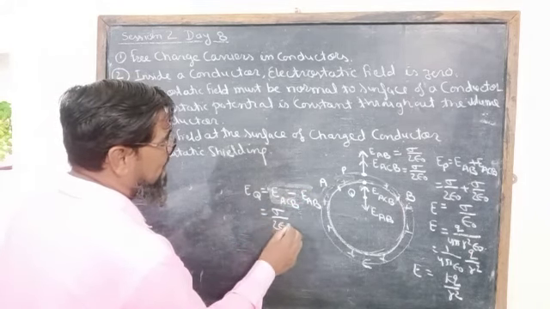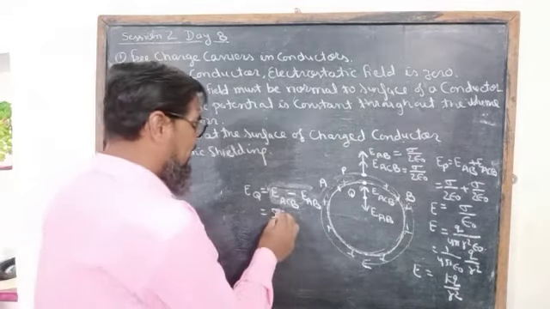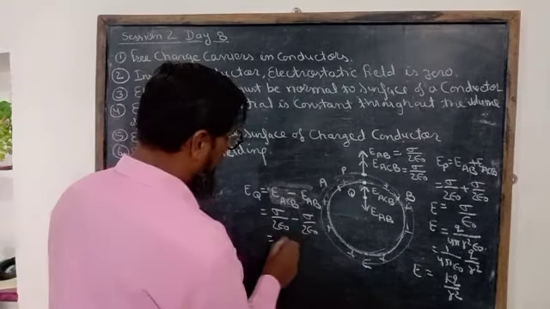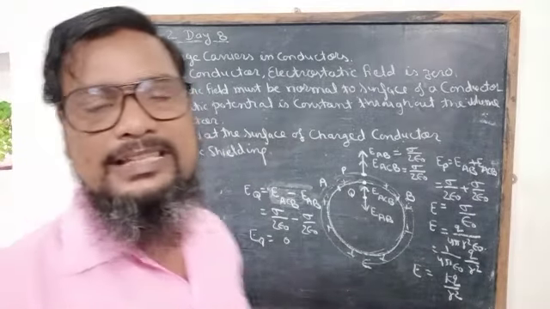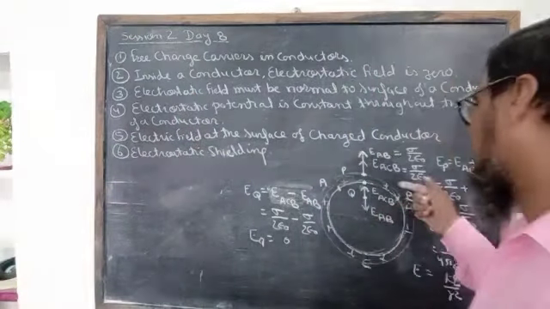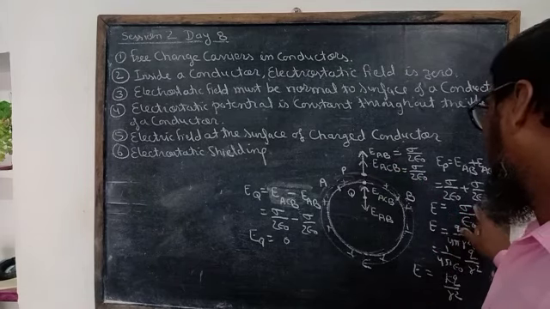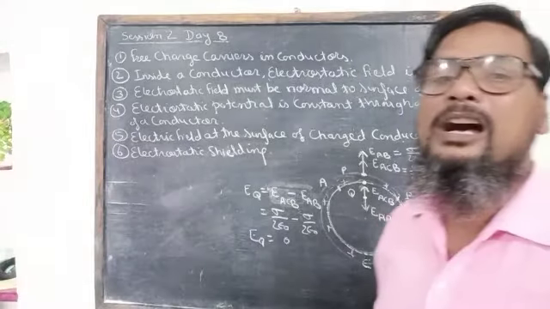Sigma upon 2 epsilon naught never depends upon the distance. Sigma upon 2 epsilon naught minus sigma upon 2 epsilon naught is equal to 0. So inside the conductor the electric field intensity is 0, and just outside the conductor, or on the surface of the conductor, the value will be sigma upon epsilon naught or KQ upon R square.